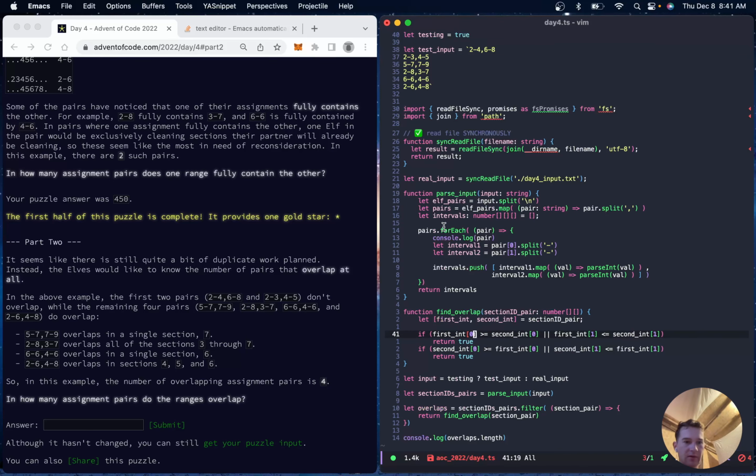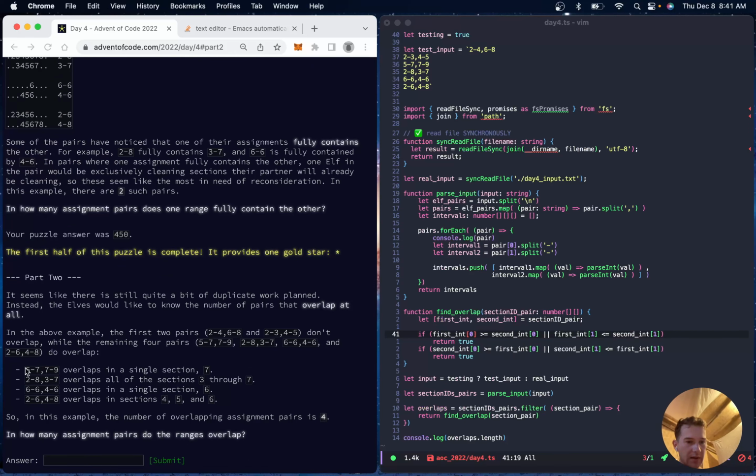If the first interval, if the first one is greater than the second, or if the second interval, wait a second. We want to check if the first interval start is greater than the second interval start.